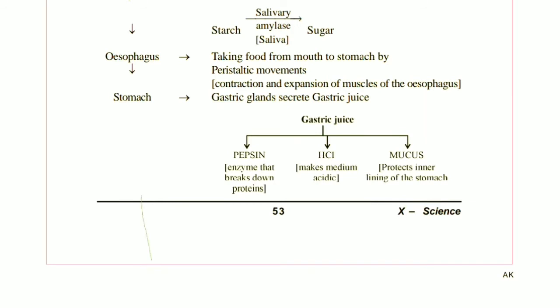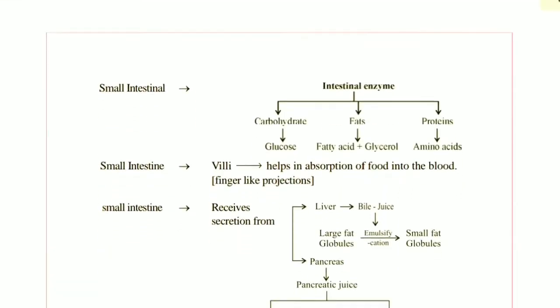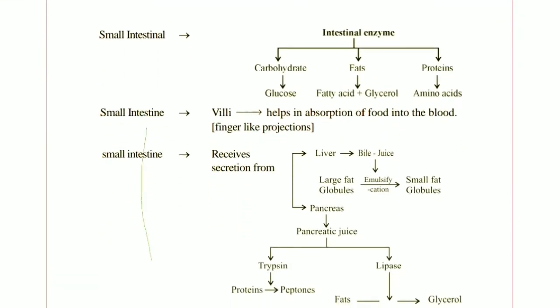Okay, now the small intestine. The small intestine also secretes enzymes which digest carbohydrates, fats, and proteins. They have names, but you need not go so deep.